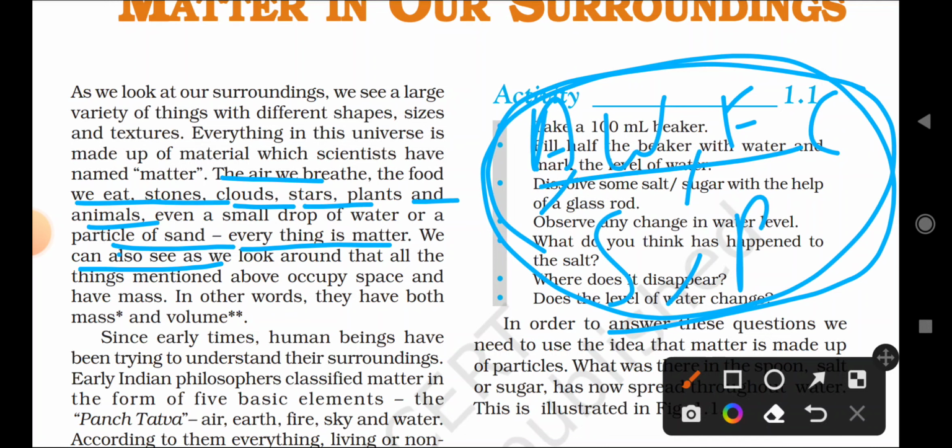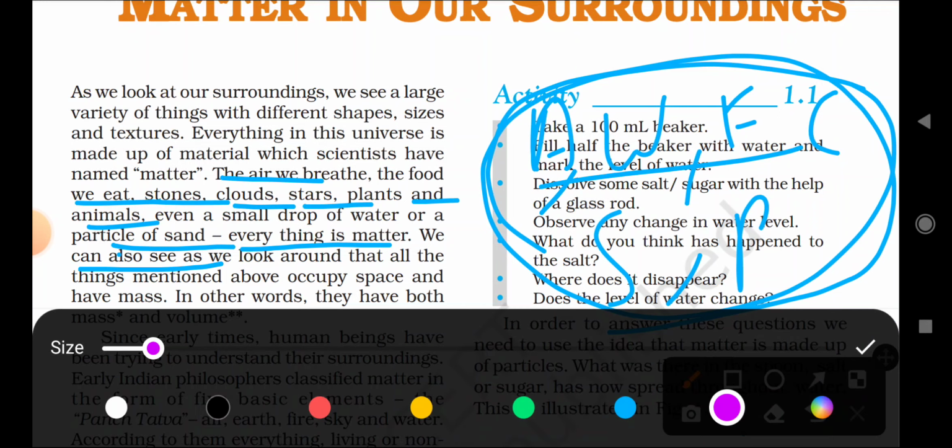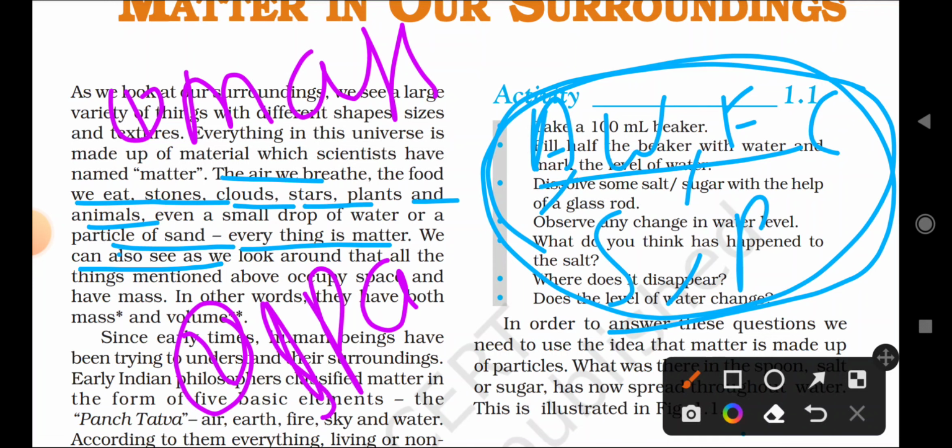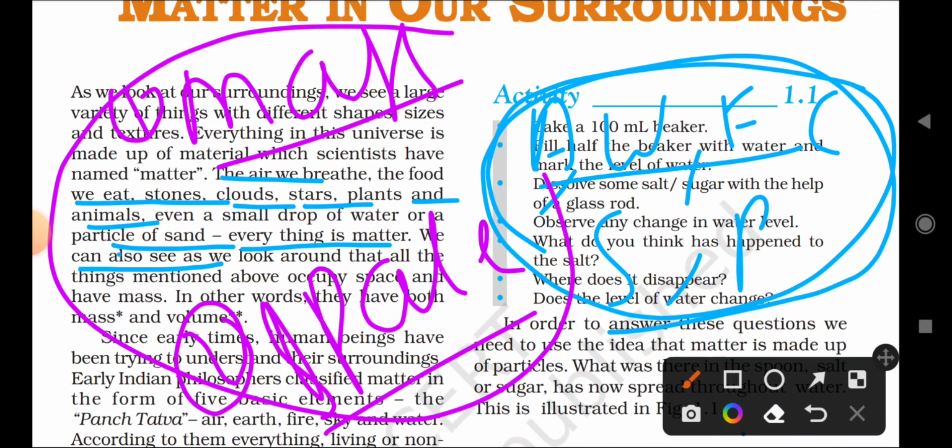Whatever objects are made up of matter definitely have two things. What are the two things? One is mass, another one is space. These are the two things that matter definitely has.